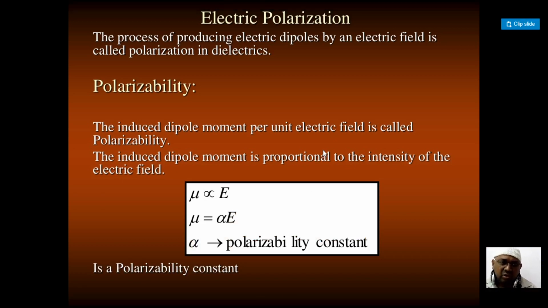Now we'll move to the polarization aspect. Since we are studying dielectrics, we need to study a very important aspect, polarization. I think in intermediate we studied polarization with respect to light. Let us recall the meaning of polarization from what you studied in intermediate. Polarization is nothing but dividing the positive and the negative charges. Here, for engineering purposes, when you go for electric polarization, we are doing the following.